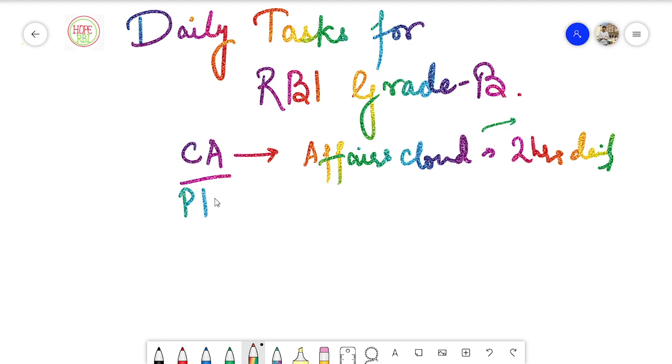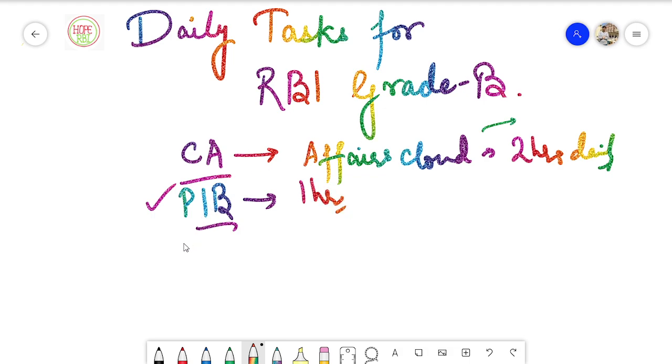Secondly, PIB. You have to cover PIB daily. I'm not talking about the daily PIB which is updated day wise. I'm talking about even if you are covering monthly PIB, you have to study it daily, because revision is the key here. In the ESI portion or in the finance portion, there are some specific data in the objective paper that are asked which are directly from PIB, so you would have to cram a lot of stuff. So what is easier to cram? To study daily. That is why you are supposed to cover PIB daily. You can dedicate almost 1 hour to cover PIB daily.